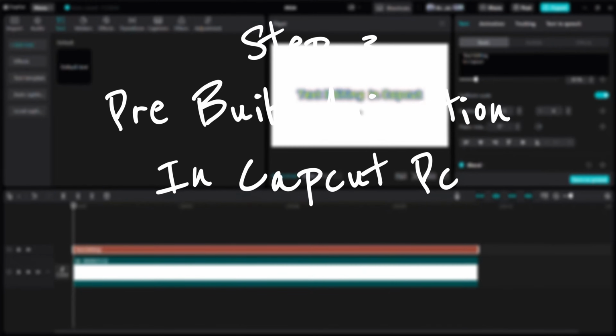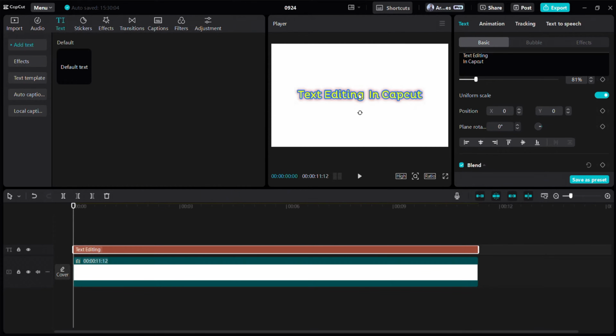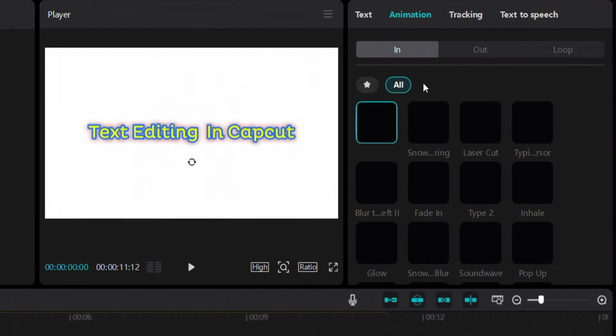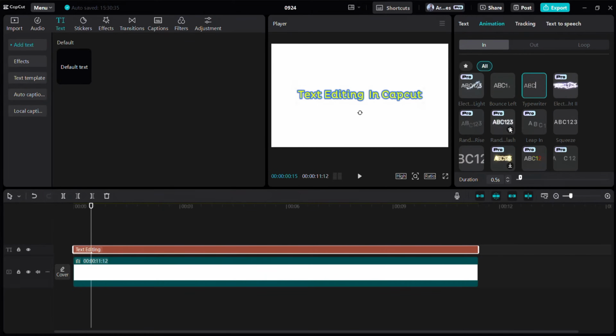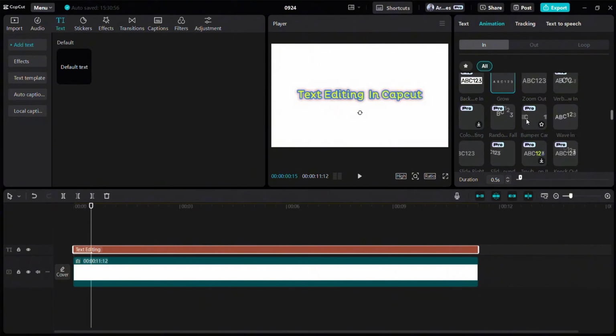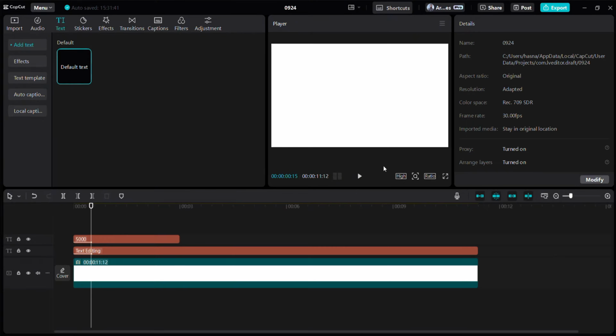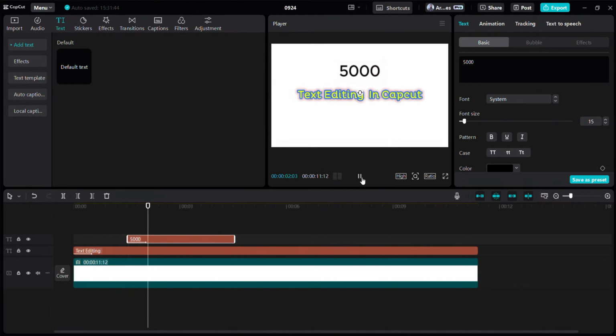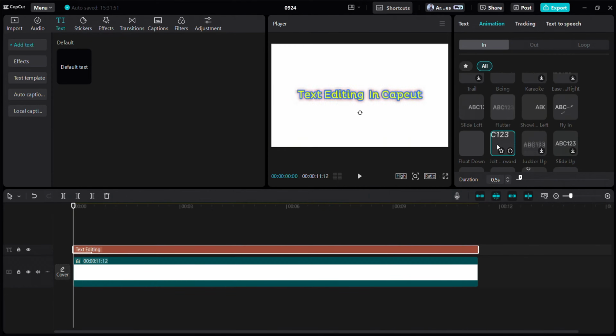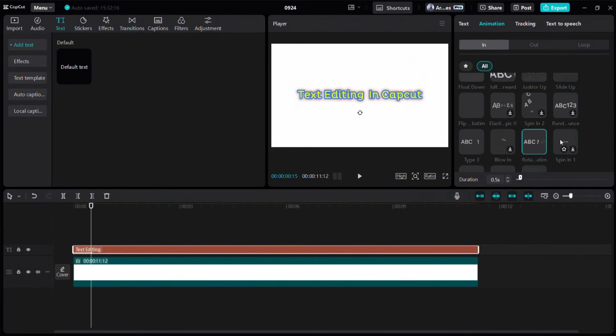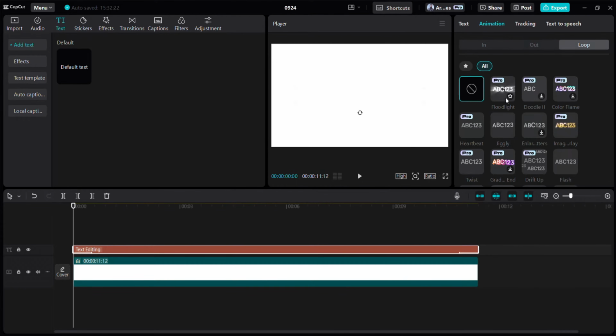Step 3. Pre-built animations in CapCut. CapCut offers multiple animation options, like in-out and loop animations. They have glow effects, blurry animations, moving text typer animations, counting animations, and more. Let's try a counting animation. Add a text layer, apply the animation, and you're done. There are distortion animations too, and all the animations you apply can also animate text out of your scene.